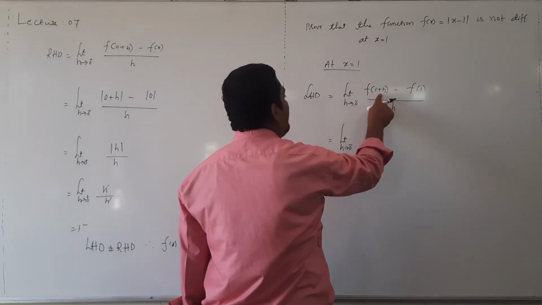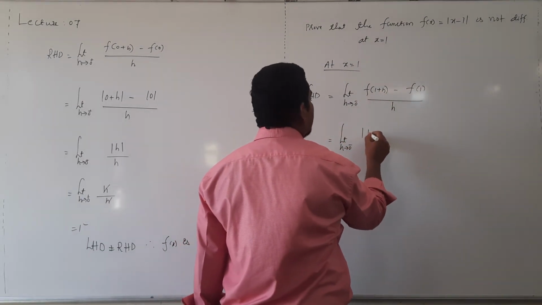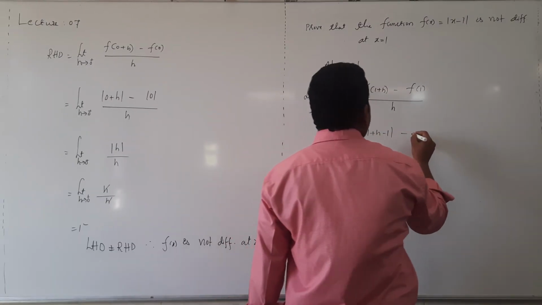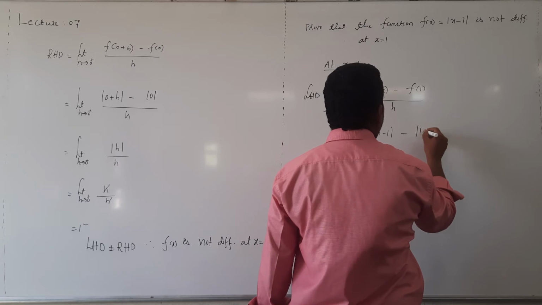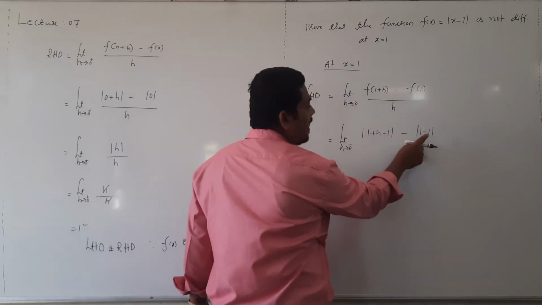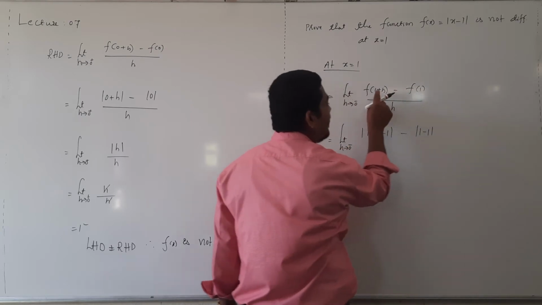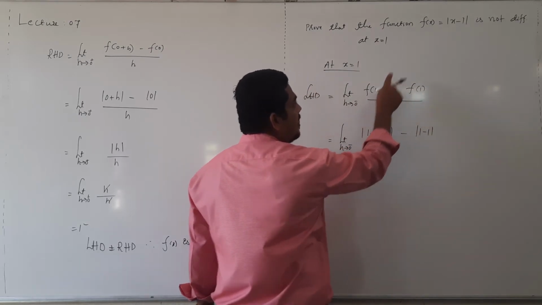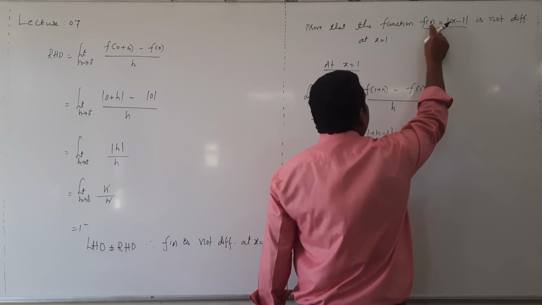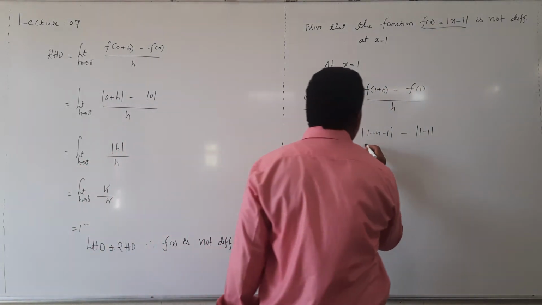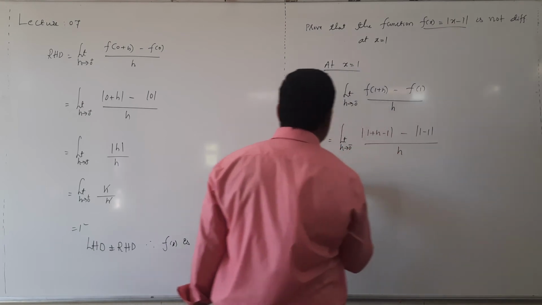Then in place of x we have 1 plus h. Modulus of 1 plus h minus 1, minus f of 1, which means modulus of 1 minus 1. Here x is there. Replace it as 1 plus h and 1. Whole thing divided by h.